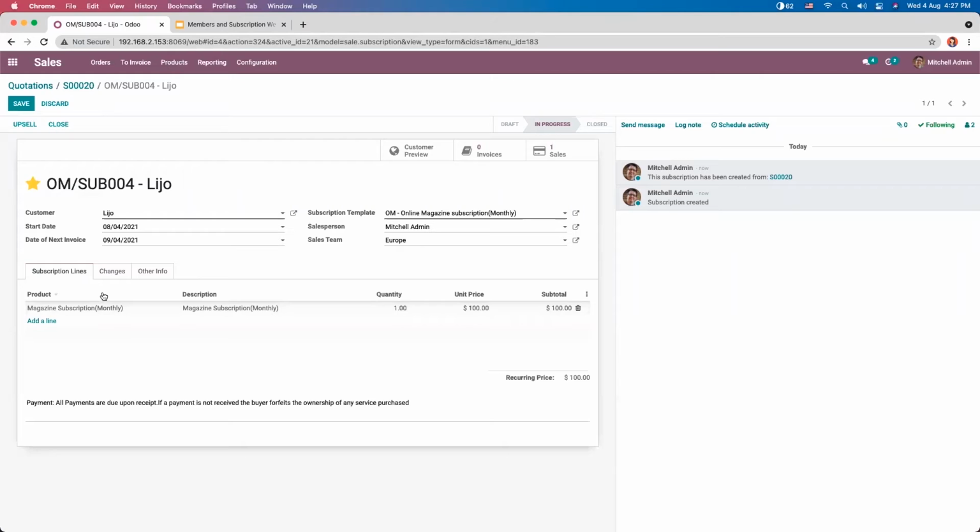And according to the invoice period set inside the subscription template, you can see the date of next invoice is automatically updated and shown in the form. So as we have set invoicing period, according to that, you can see the date of next invoice here. That is the next month. It is next month.